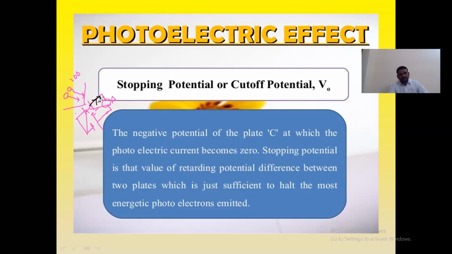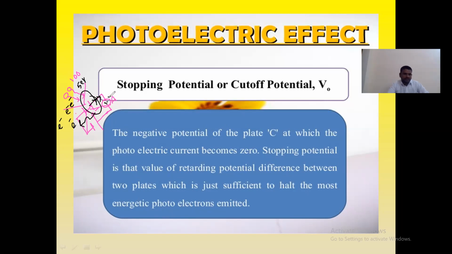Then what about the electrons which are moving away from the circuit? If you want to take back the electrons which are moving away from the photosensitive plates, you need to apply the amount of energy with which the electrons are emitted. Let us suppose I am sending photons with 5 electron volts energy.